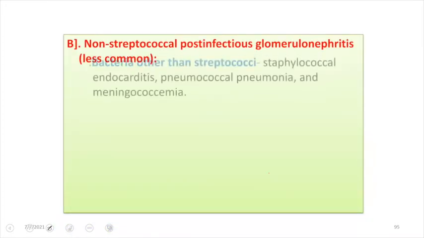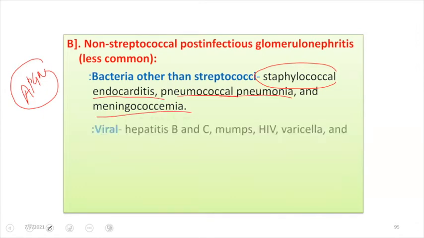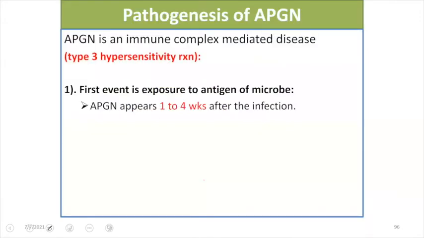As I said, acute proliferative glomerulonephritis can be due to other causes as well. It can be due to staphylococcal causes, pneumococcal pneumonia, or meningococcemia. So there are several other causes as well. As I said, it can be due to hepatitis B virus, C virus. It can also be due to HIV, and even due to varicella virus. And it can be due to parasitic causes like malaria and toxoplasmosis as well.